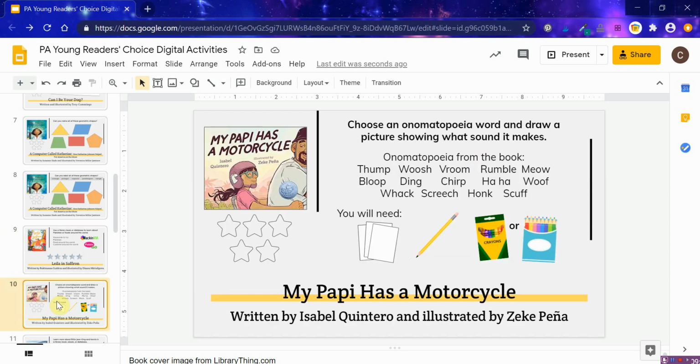My Poppy has a motorcycle. For this one, I just thought it would be great to have students talk about onomatopoeia words. And so I listed many of the onomatopoeia that are inside the book. And so it just tells them here's what they'll need, and they can draw a picture of what that sound makes. And there's so many great examples of that inside this book.